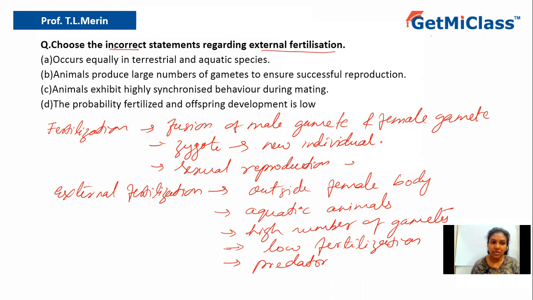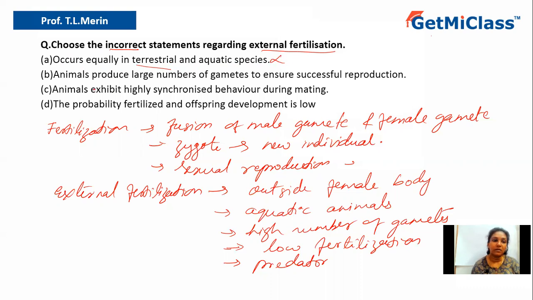The question says choose the incorrect statement, so we have to look for the incorrect statement regarding external fertilization. Option A says occurs equally in terrestrial and aquatic. No, because in case of terrestrial organisms it doesn't happen, since they need a medium for the fusion of the gametes. It happens in aquatic species only.